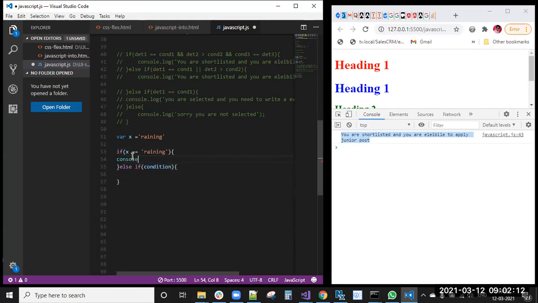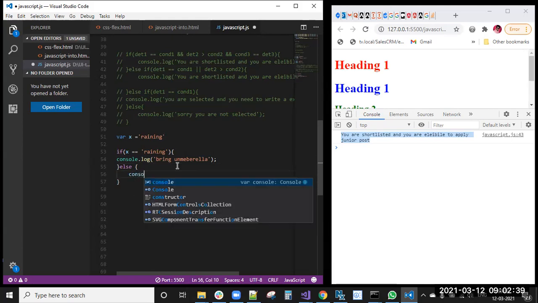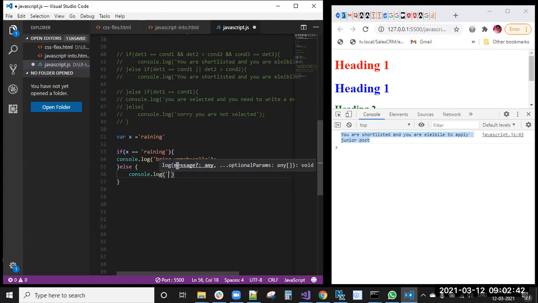I'm taking console.log bring umbrella. So if it is raining, bring umbrella. Not here, not required. Else, we just require the else condition only: console.log not required umbrella, because outside is not raining.